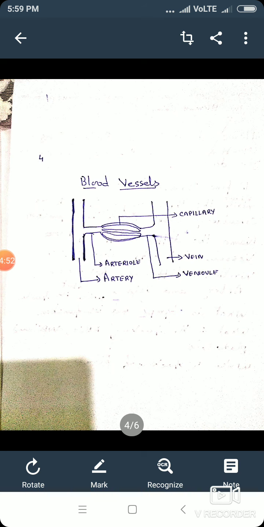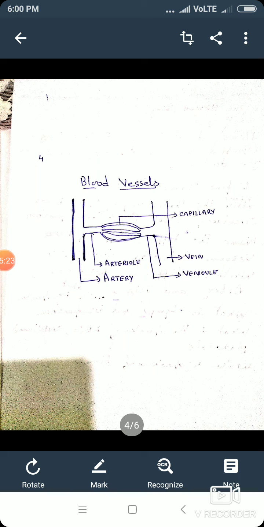Now, in the diagram on the screen, you can see the blood vessels and how they are connected. You can see the wall of the artery is thick. Then the artery bifurcates, and that is called an arteriole. The vein again bifurcates, and it's called a venule. And then they bifurcate and attach together and form capillaries.